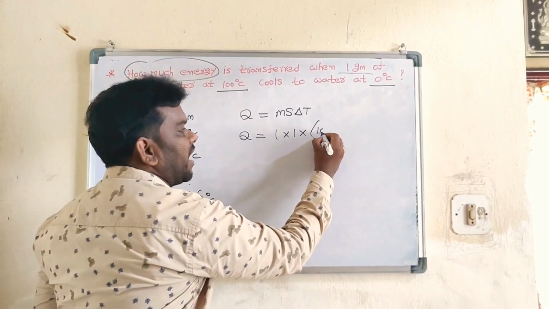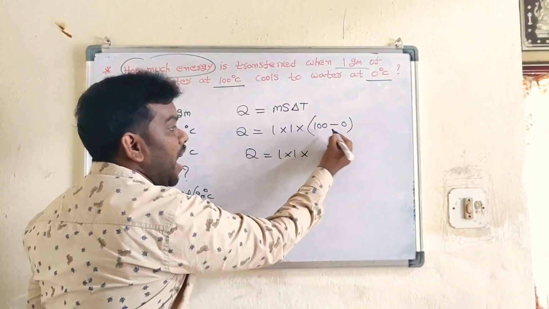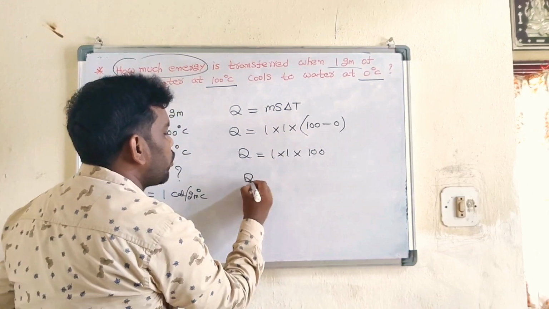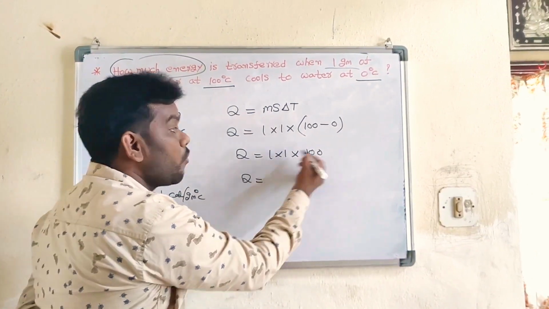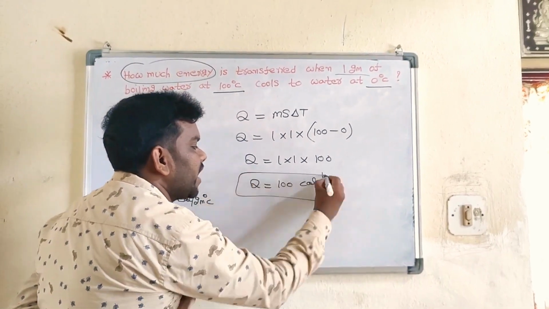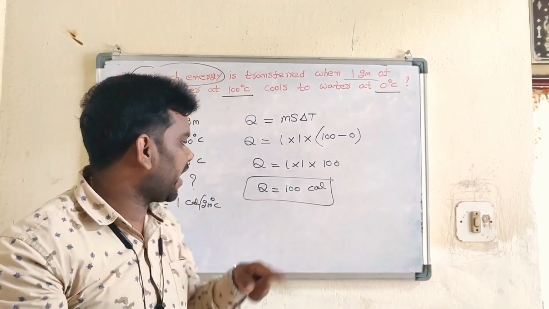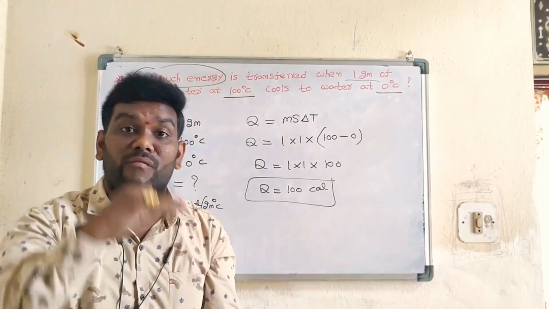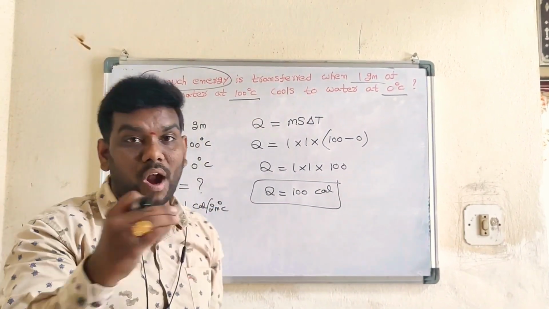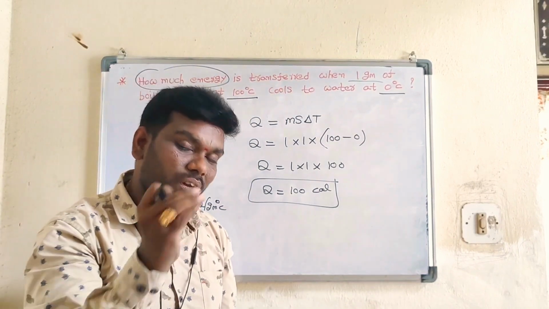What is the lowest temperature? 0. So 100 minus 0. What is that? 1 into 100 minus 0? 100. This is called change in temperature 100. So Q is equal to 1 into 1 into 100, 100. Then finally 100. What is that? Calories. So students, how much heat energy ante 100 calories heat energy వచ్చింది. When the transfer of 1 gram of boiling water at 100 degrees Celsius cools to water at 0 degrees Celsius is 100 calories. So ఇలా చేయాలన్నమాట.